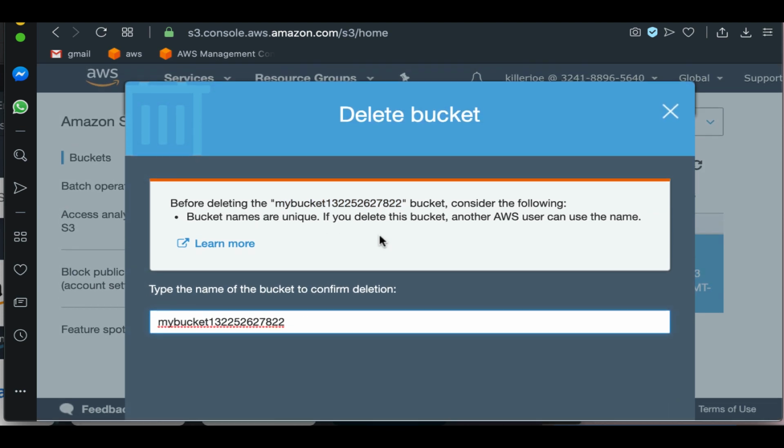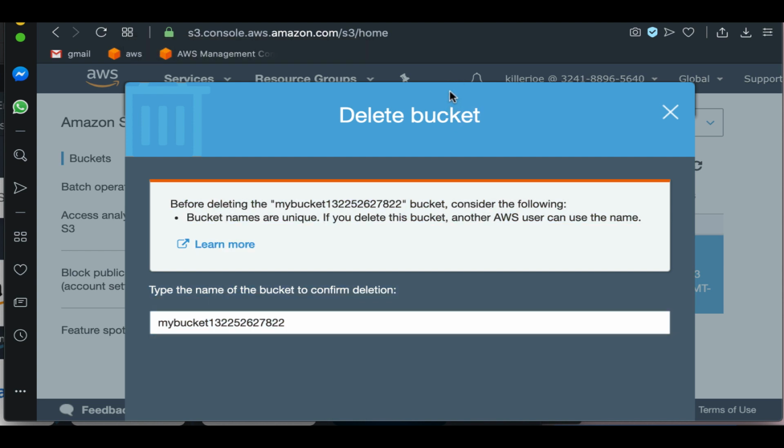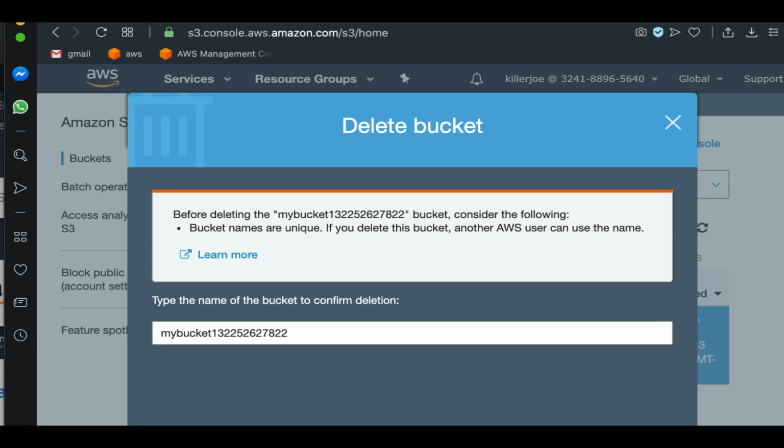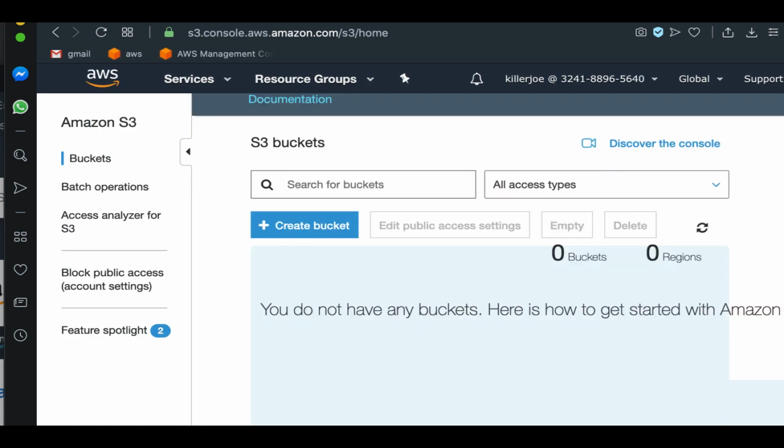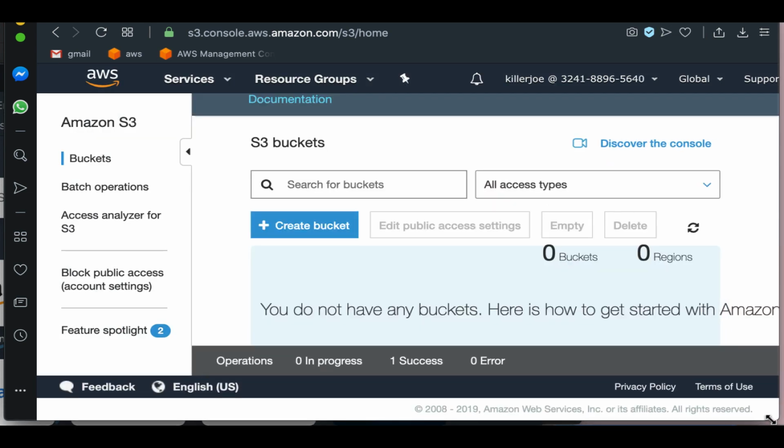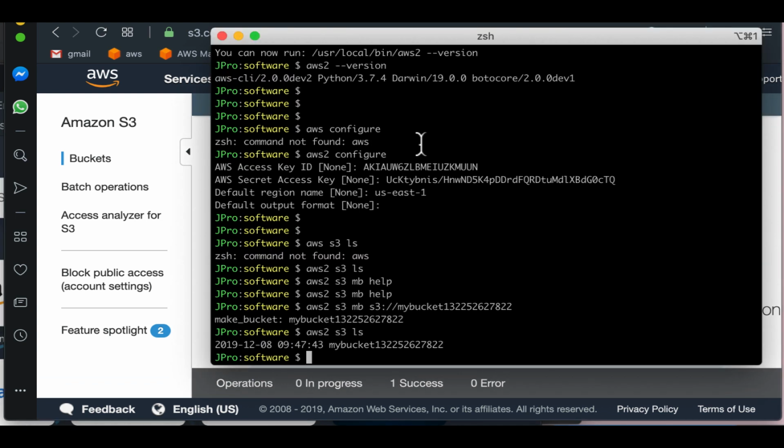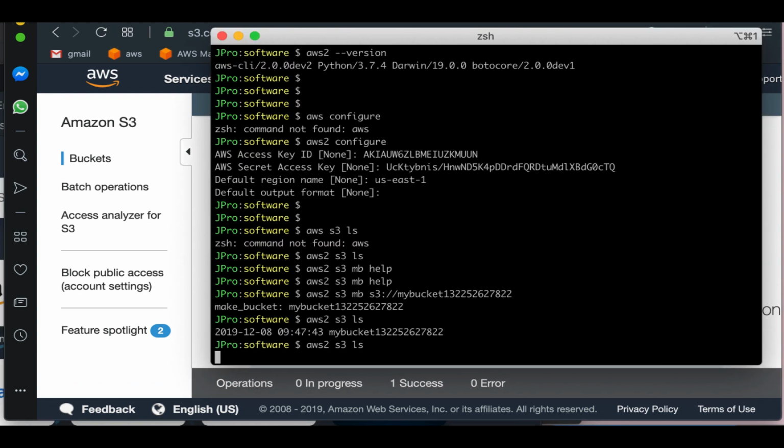And this should be just a habit in general. As soon as you create something, at least until we get into the Terraform, we need to delete these objects manually. Okay, we did not have any buckets. We go back to the command line. Let's see, aws2 s3 ls, and the bucket is gone.